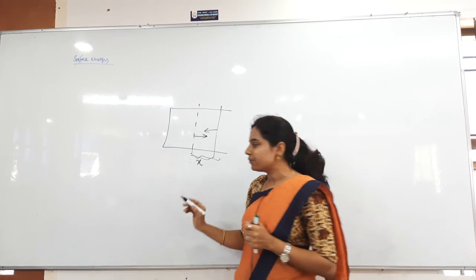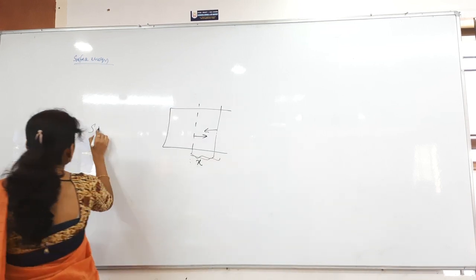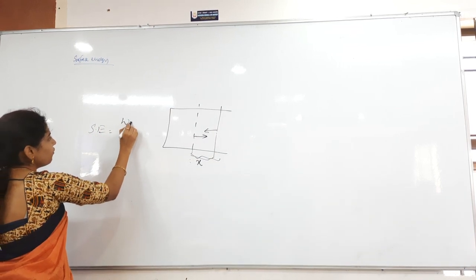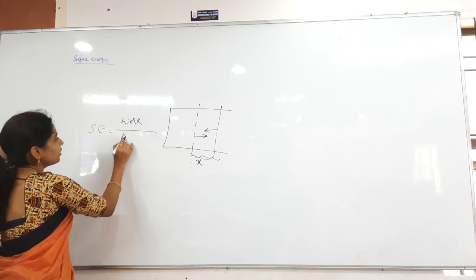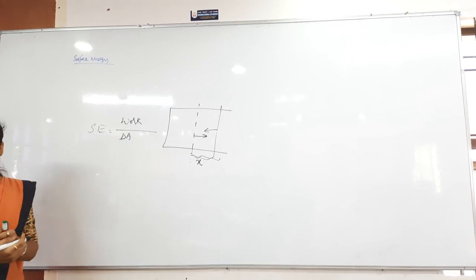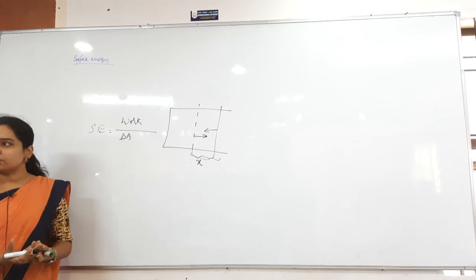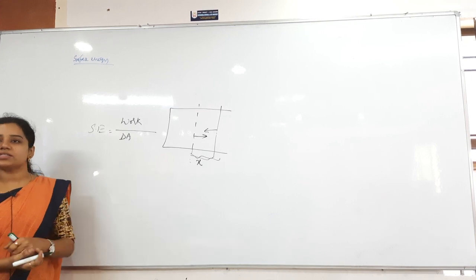Increasing. So the surface energy formula is nothing but, the work done to increase the area and also the increase in area. To increase the area, how much work you are doing? That divided by how much area is increased.